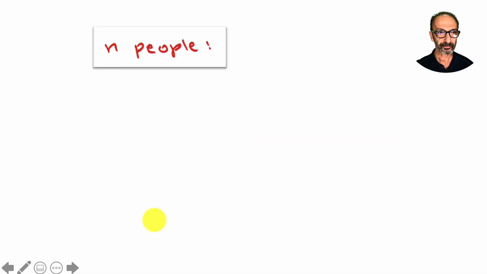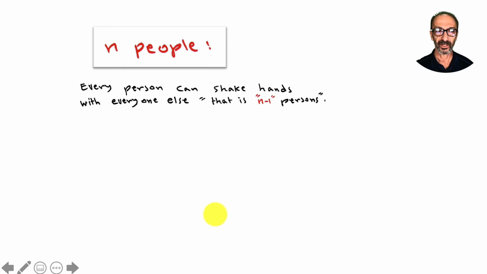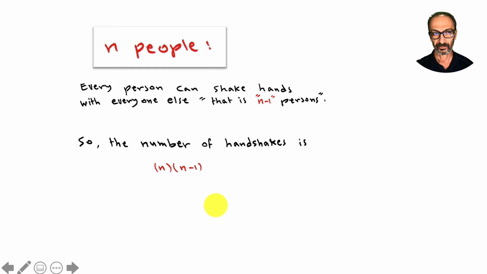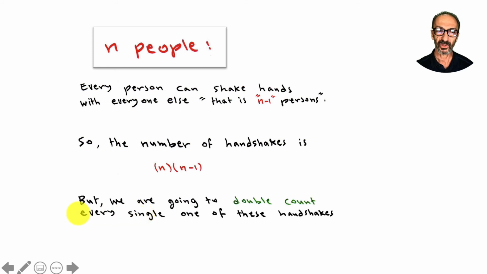So, in general, for n people, every person can shake hands with everyone else, that is n minus 1. So the number of handshakes is n times n minus 1. But we are going to double count every single one of these handshakes. And we talked about that earlier.